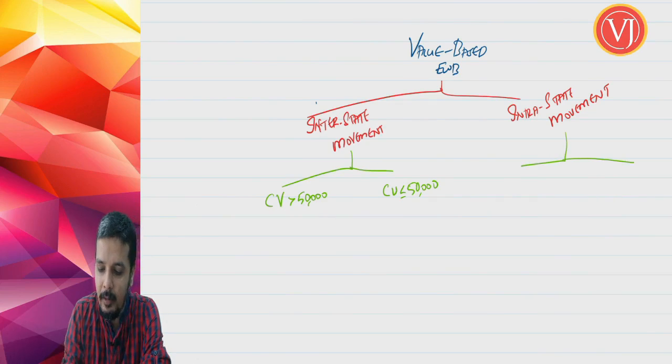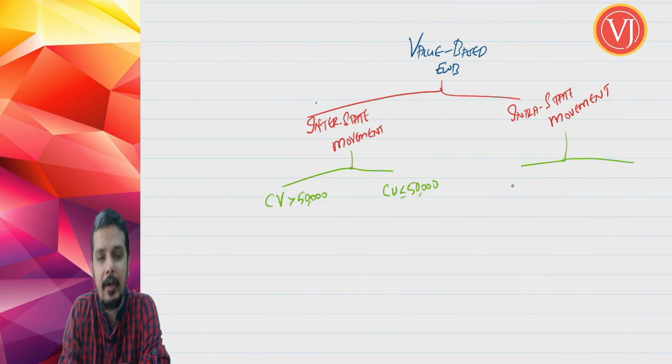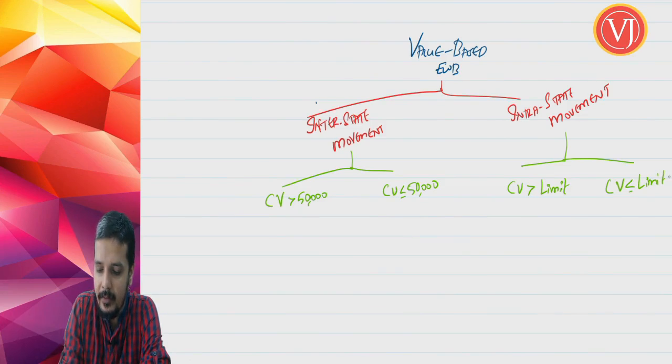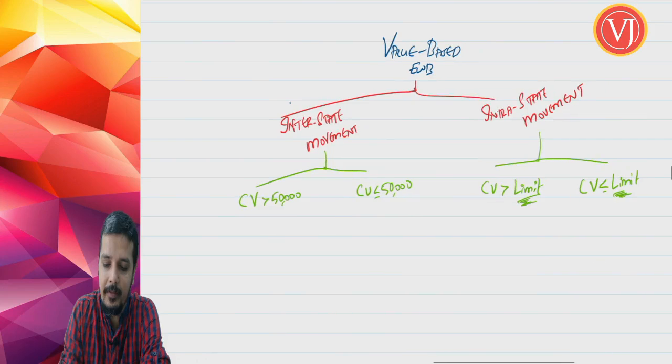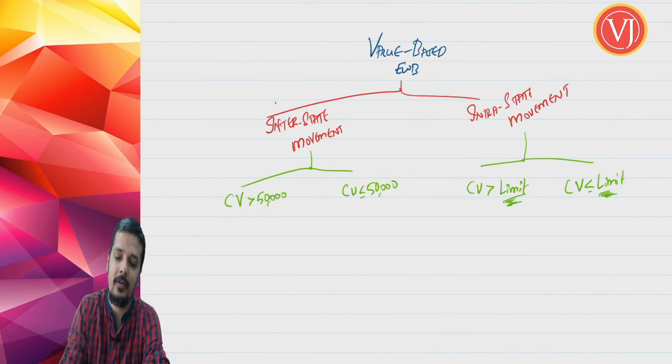For intrastate movement, we don't know the consignment value because it will be different from state to state. The consignment value is more than a particular limit. I am just writing a limit. We don't know that limit because it will be different from state to state. And if the consignment value is up to that limit, this limit, friends, will be different from state to state.